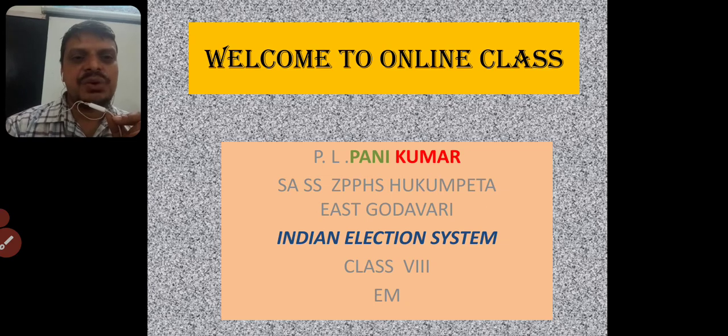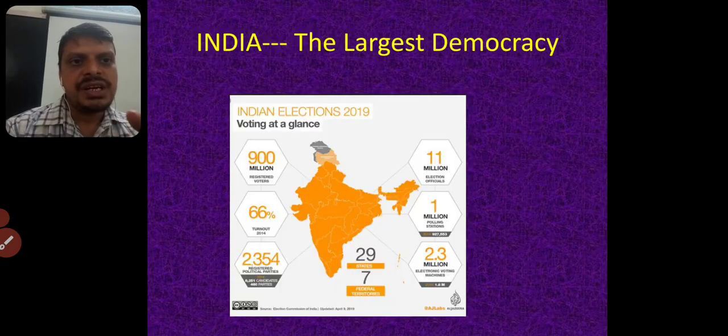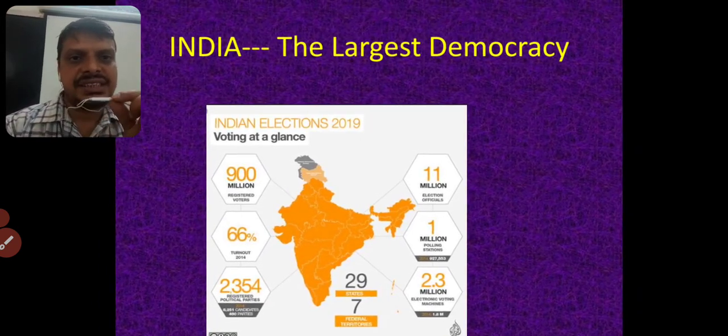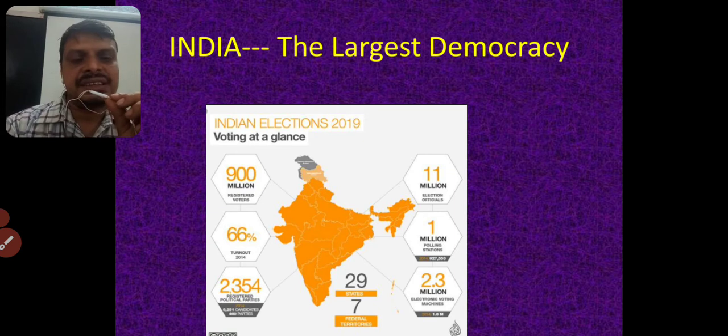What is it that we are going to discuss? The topic is the Indian election system, class 8th, English medium. Children, before going to discuss the Indian election system, we have to know the structure of Indian democracy.